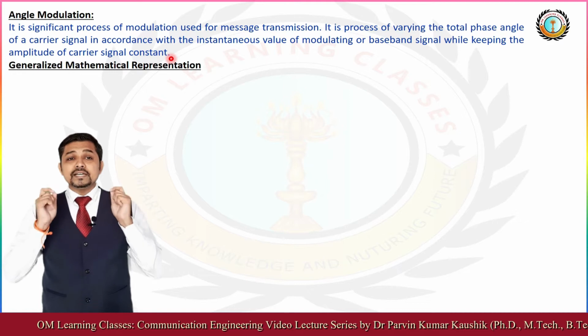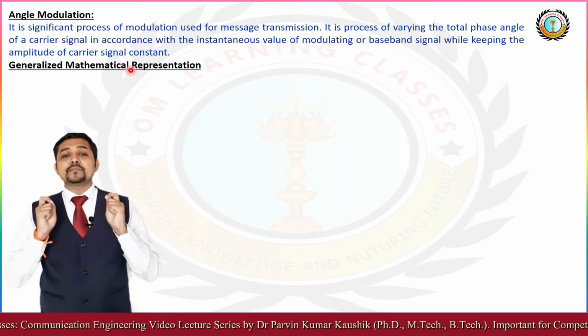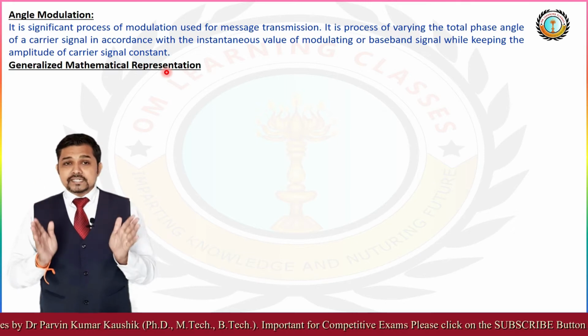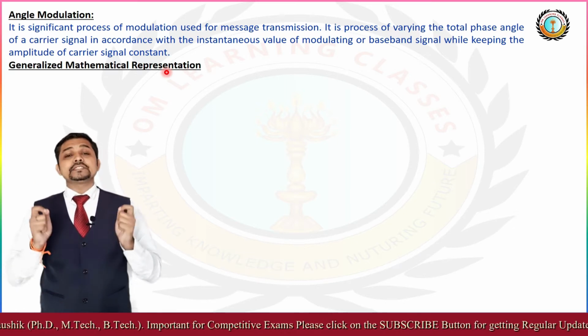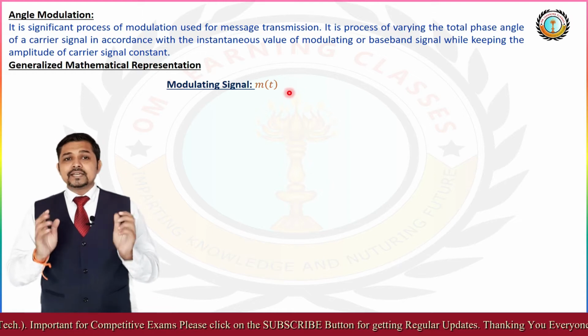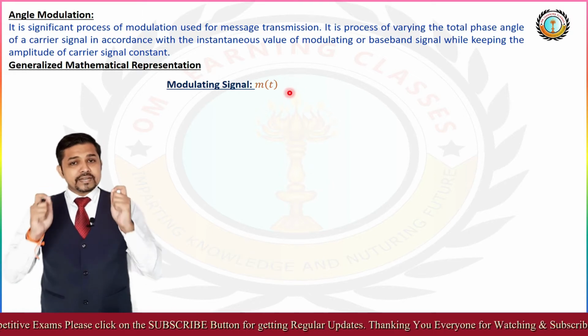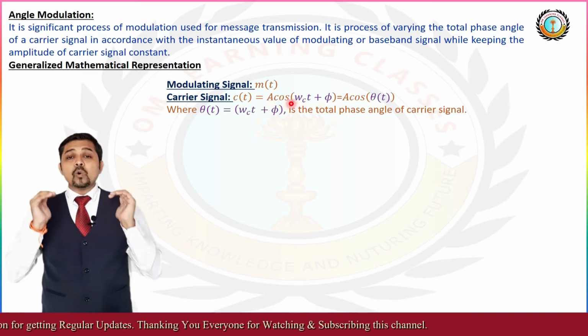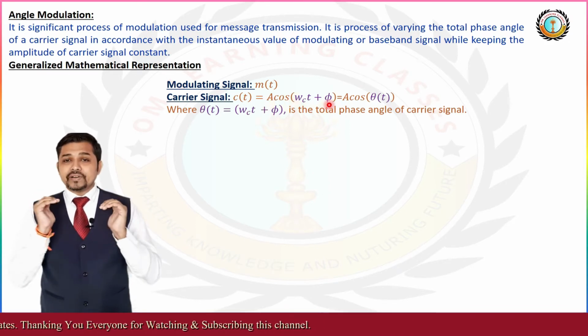Now we go for the generalized mathematical representation of angle modulation. We consider the modulating signal m(t), and the carrier signal c(t), which is A cos(omega_c t + phi).